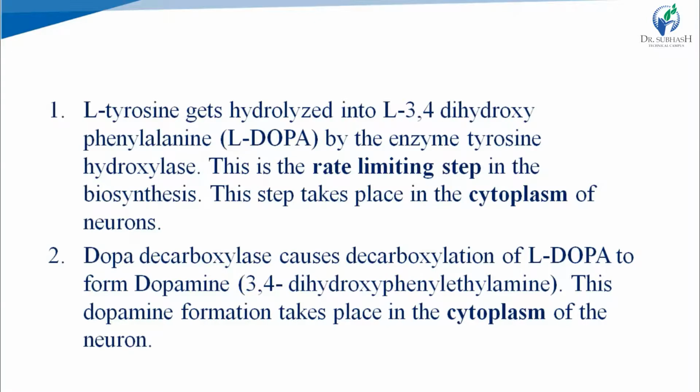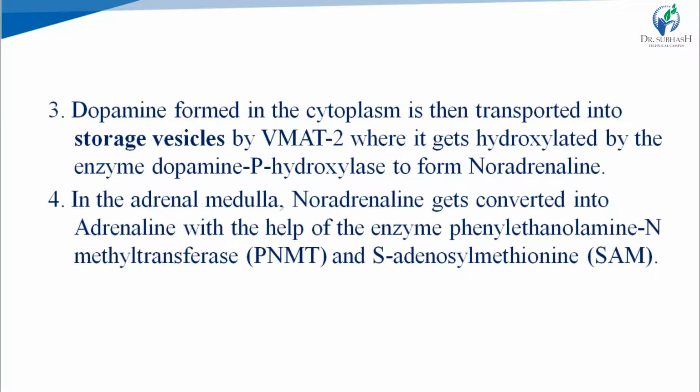The first step, tyrosine to DOPA, is performed in the cytoplasm, then DOPA to dopamine also occurs in the cytoplasm. Then dopamine is transported into storage vesicles by VMAT2, vesicular monoamine transporter 2. In these storage vesicles, dopamine gets hydroxylated by the enzyme dopamine beta hydroxylase to form noradrenaline, right? And then in the adrenal medulla, this noradrenaline gets converted into adrenaline with the help of enzymes.